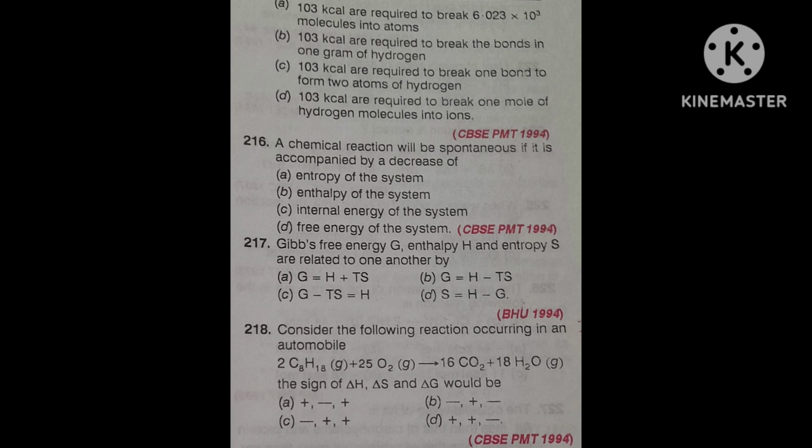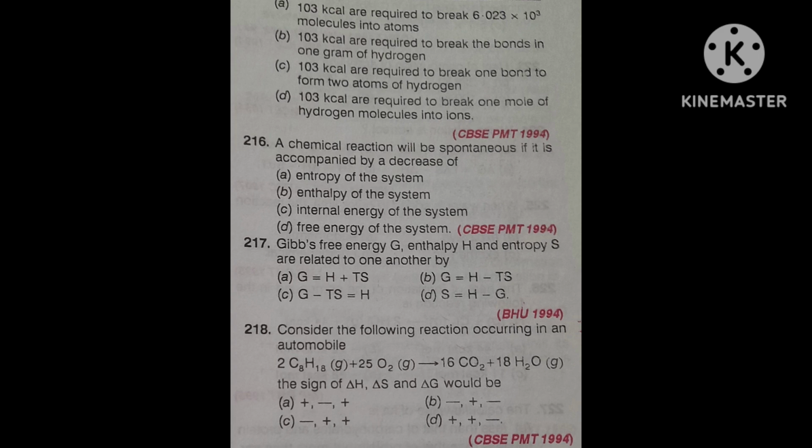Next question I am telling you. Delta S means change in entropy. Delta S will be highest for which of the four reactions given? First option, calcium solid plus half O2 giving CaO solid. Second, calcium carbonate breaks into calcium oxide solid plus CO2 gas.